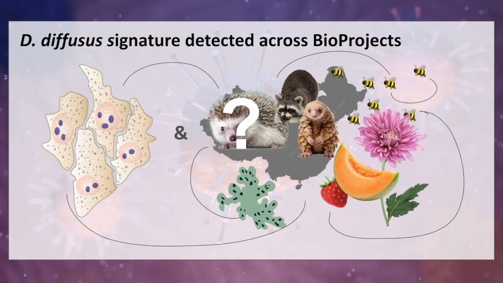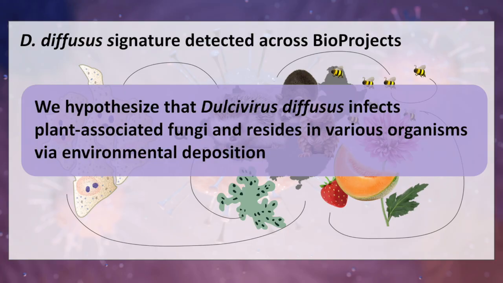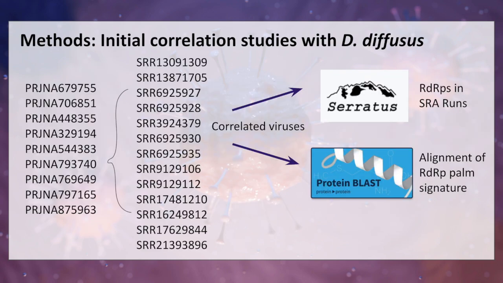Given this, and knowing that these species don't transmit narnaviruses across one another, we hypothesize that D. diffusus infects plant-associated fungi and resides in various organisms via environmental deposition and not infection. To study this, we did initial correlation studies to see what other viruses are picked up by searching the SRAs in Serratus and RDRP signature on BLASTP.